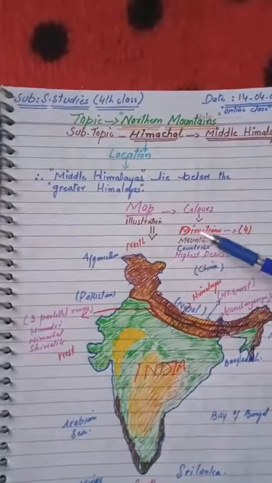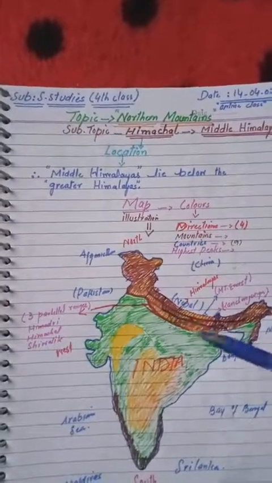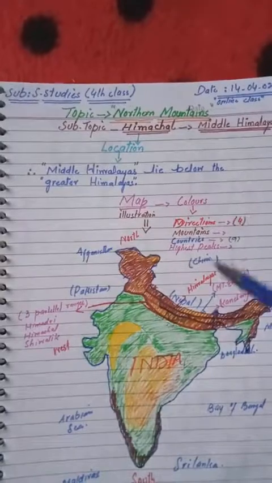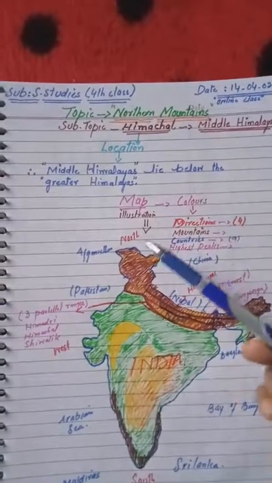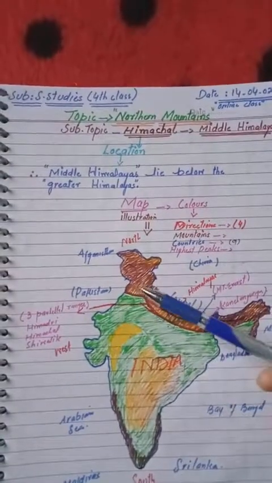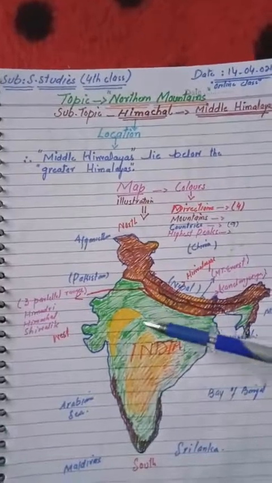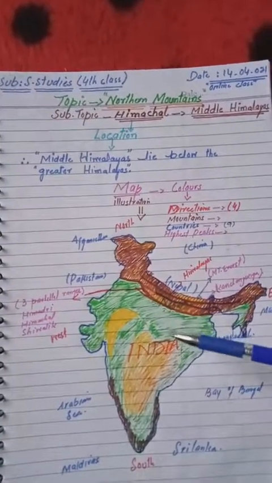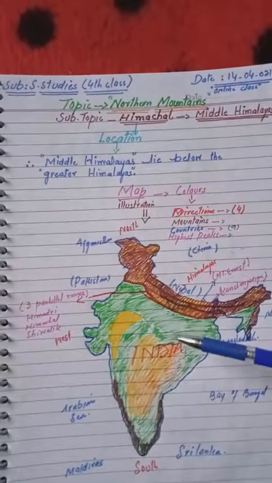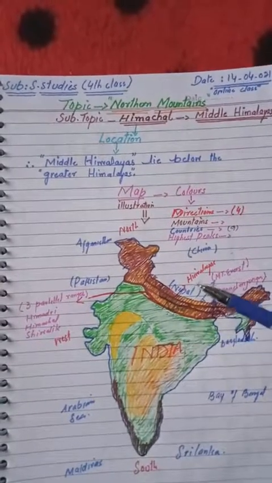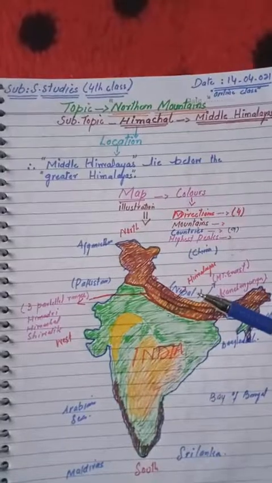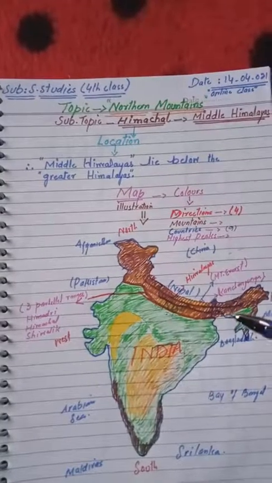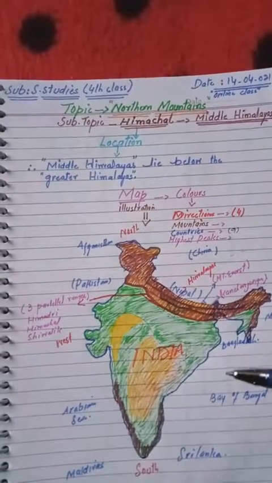Before dealing with this map, I just want to say that I used many colors here. Look at this map. This is a physical map of India, where we discuss mountains, hills, desert areas, and southern plateaus.